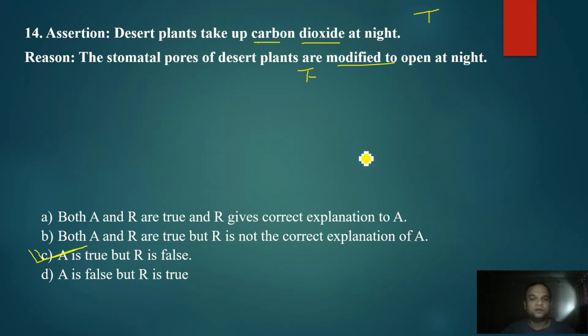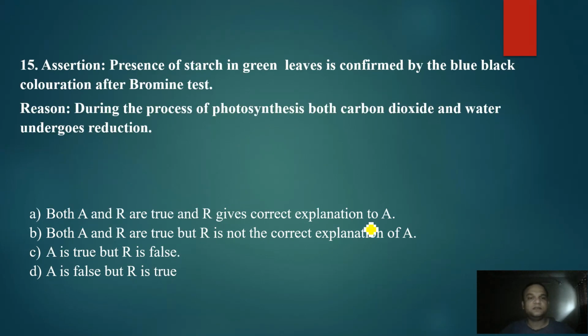Okay, so the next question and the last question of this series: the presence of starch in the green leaves is confirmed by the blue-black coloration after bromine test. So there is no bromine test, it is the iodine test. So this is a false statement. Okay, the reason says that during the process of photosynthesis, both carbon dioxide and water undergo reduction. Okay, the statement is very true, but the assertion is not at all. So here the option will be option D, which states that A is a false statement but R is a true statement.